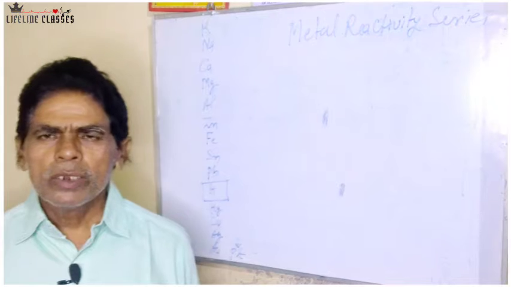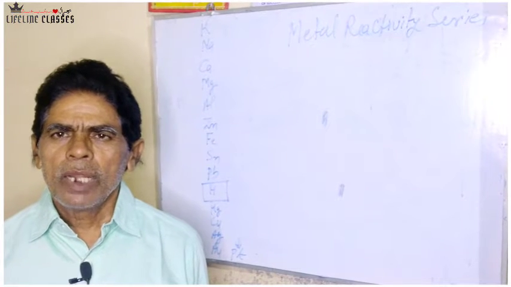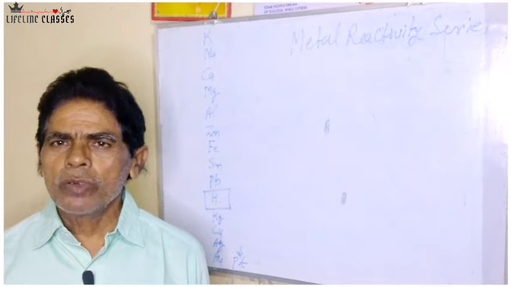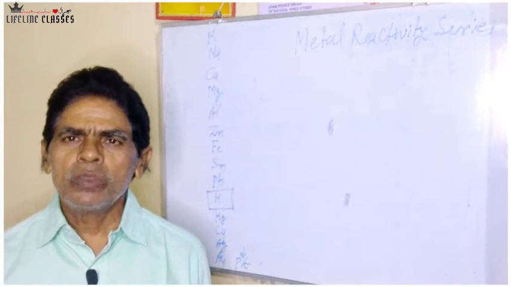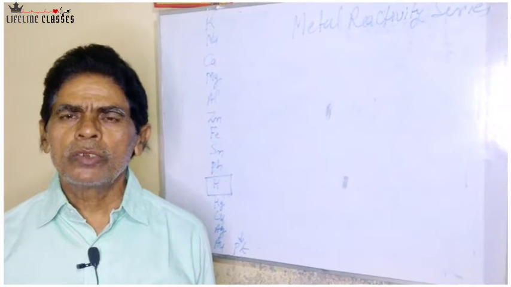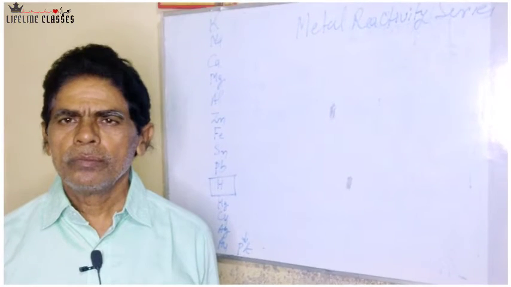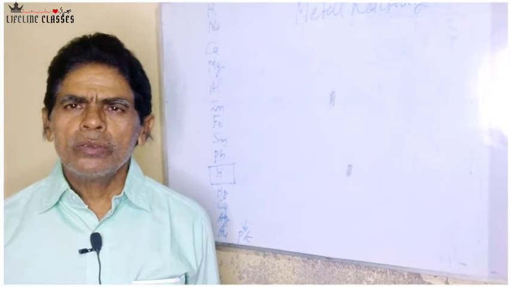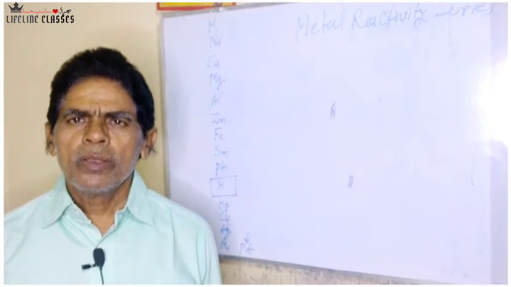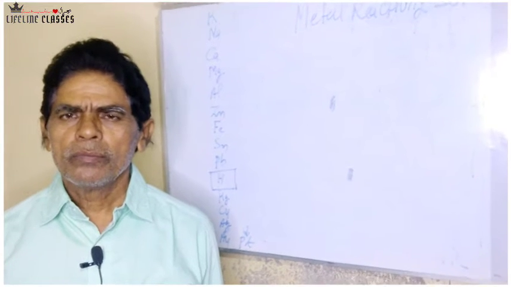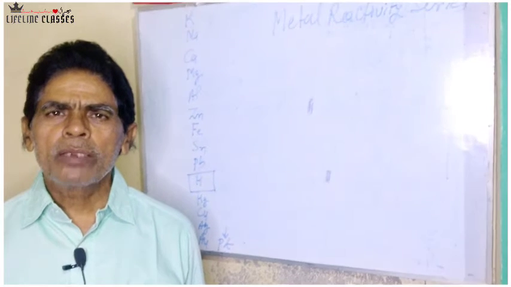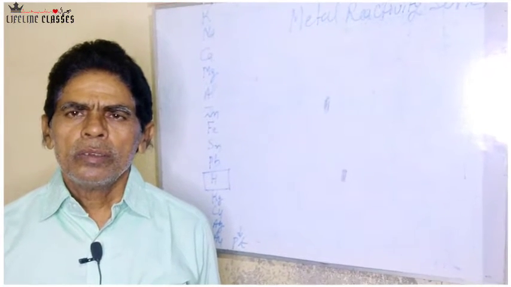We have already studied that the reactivity of a metal depends on the ease with which metal atoms can lose electrons from their valence shell. Metals have different reducing power, and the reducing power of a metal is compared with respect to hydrogen.